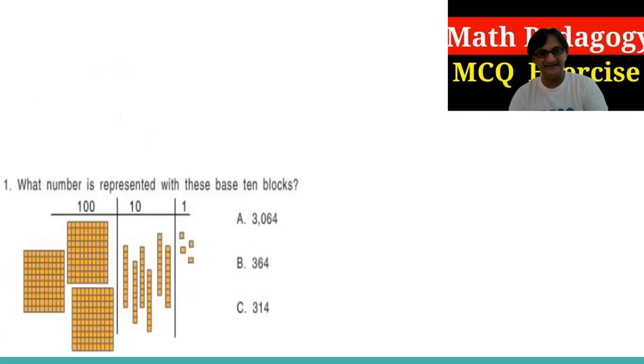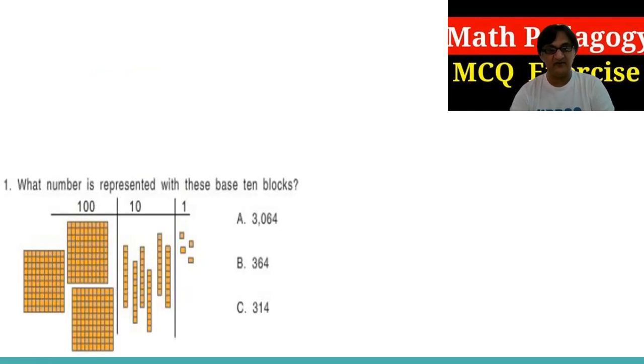Now, you can see that these blocks on the left side show the 100s. So these are 300s. However, the tens, how many blocks do we have? 6. So these are the 60, 360, and these ones show the 4. So 364. That's the B. So this type of question you might expect during the exam.